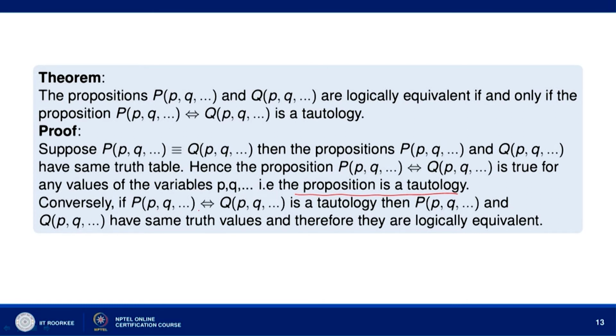Conversely, if P(p,q) implies and is implied by Q(p,q) is a tautology, then P(p,q) and Q(p,q) will have the same truth values, because this is a tautology and all truth values will be T. Therefore, they are logically equivalent.